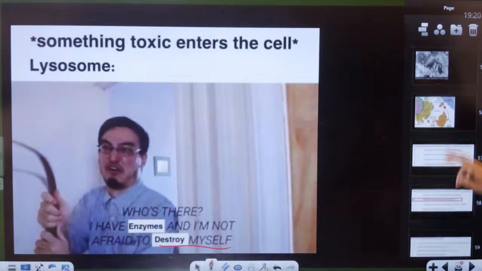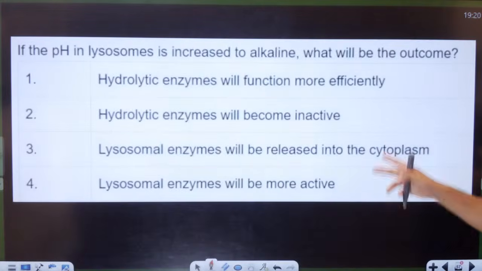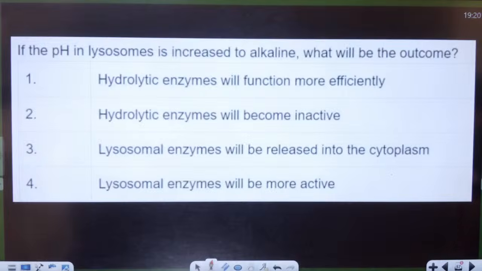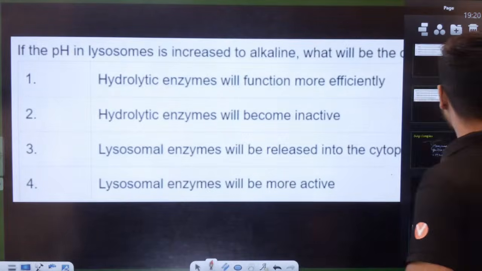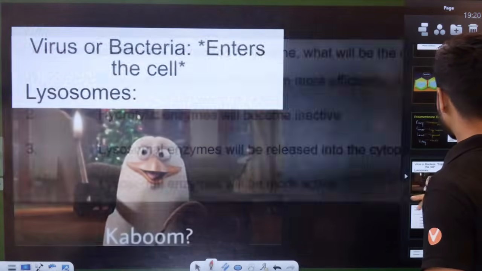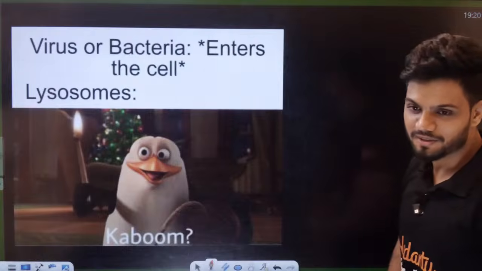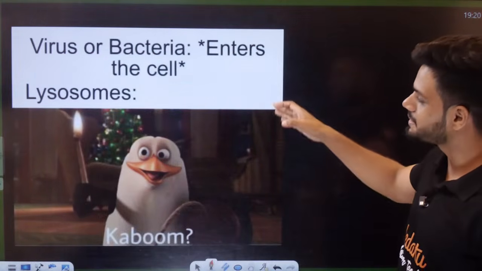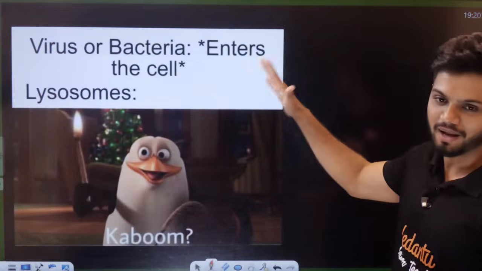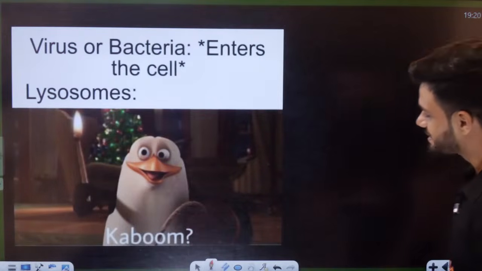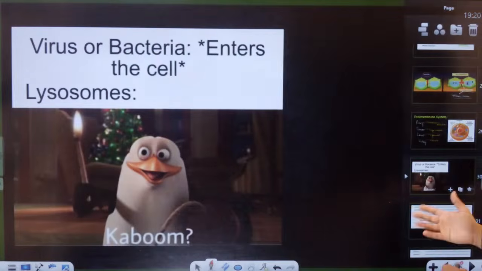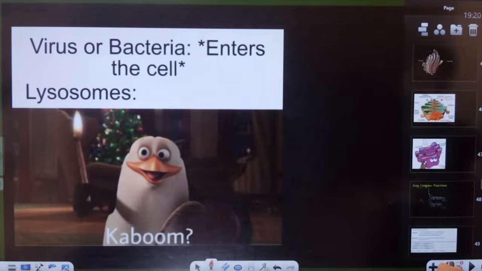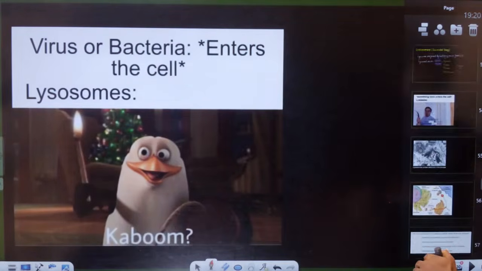Okay, students. So here is a question to all of you. Let's see who can solve this question. And students, do you realize this meme right now? Does it make sense right now? Virus or bacteria enters the cell, lysosomes, kaboom, directly blasting the entire cell. This is what lysosome does, stupid lysosome.